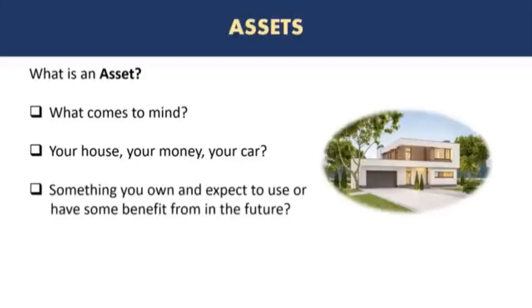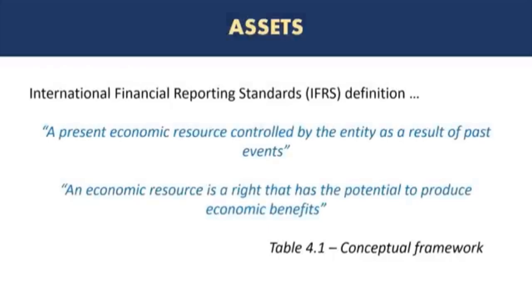So an asset is something you own or possess and expect to use or have some benefit from in the future. So let's look at the definition of assets according to International Financial Reporting Standards. We'll talk about International Financial Reporting Standards in a moment. The definition of assets is a present economic resource controlled by the entity as a result of past events. And an economic resource is a right that has the potential to produce economic benefits.